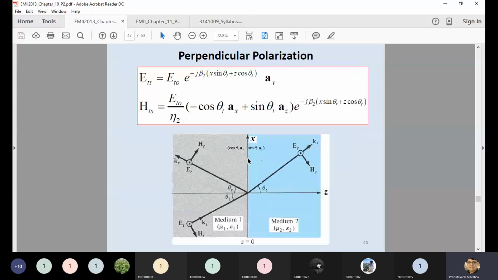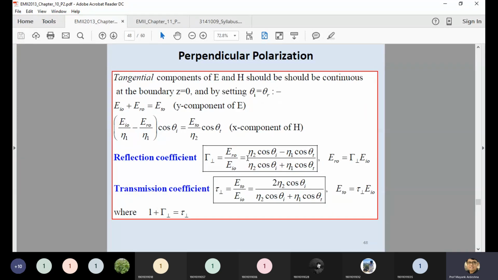Already they have written down this equation in terms of the incident and transmitted waves, and the same thing they are performing. They just find the total electric field in medium 1 and the total electric field in medium 2, and we derived them in terms of the reflection coefficient and the transmission coefficient.